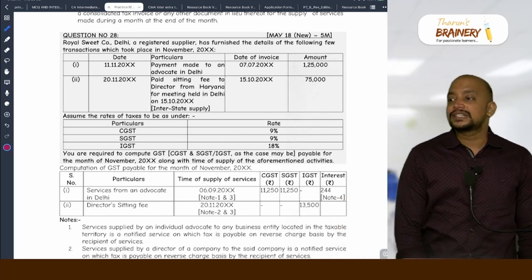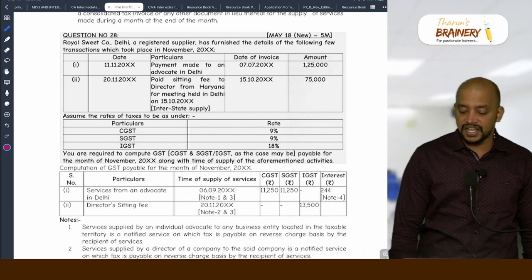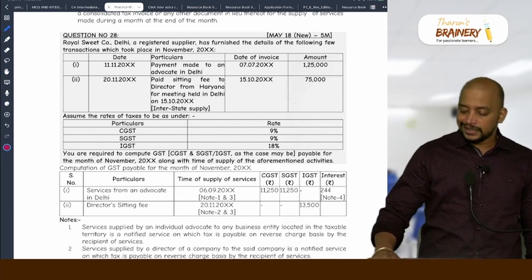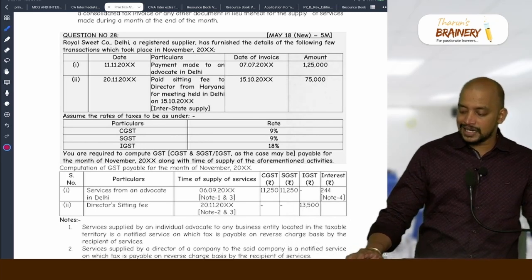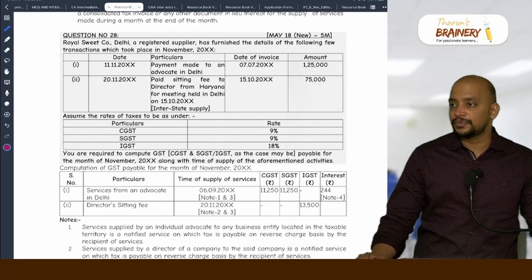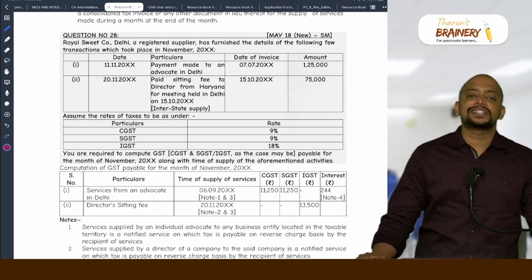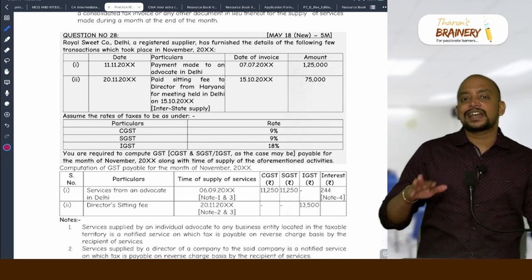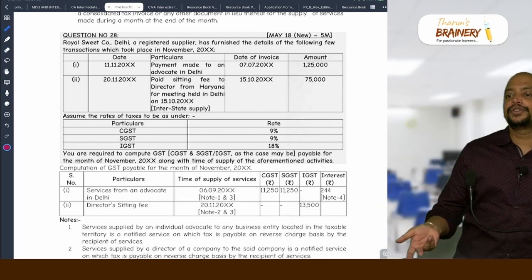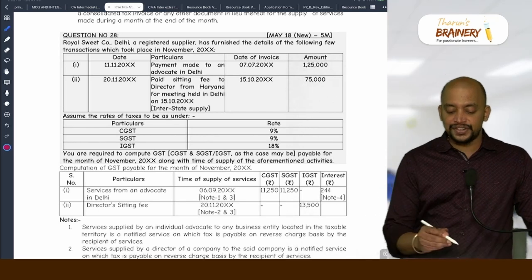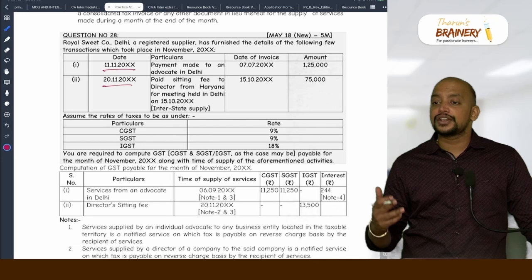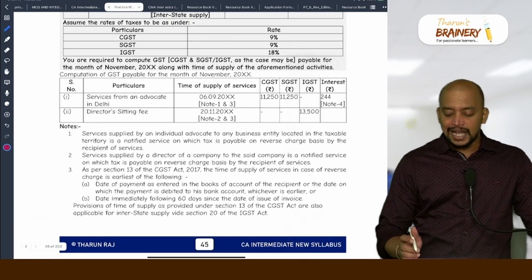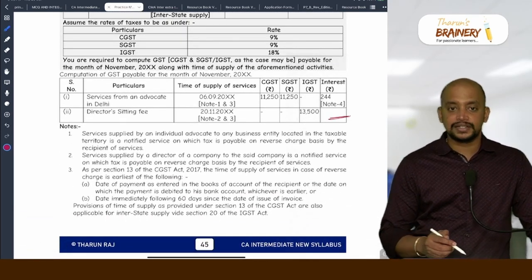What is the date on which payment is made? 20th November, or the 61st day from the date of invoice. What is the 61st day from the date of invoice? In October, 31 minus 15, 16 days, and 30 days in November, that is 46, and 61 minus 46 gives 15th of December. So 15th December or 20th November, which is earlier? 20th November, and they are also paying tax on 20th November. So whatever date they are paying money, that is the date on which they are paying tax, is the assumption they have taken. Due to that reason, there is no interest. Just the time of supply and liability to determine, interest shall not arise.